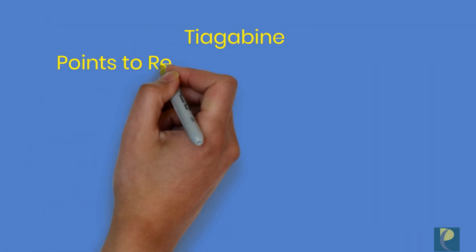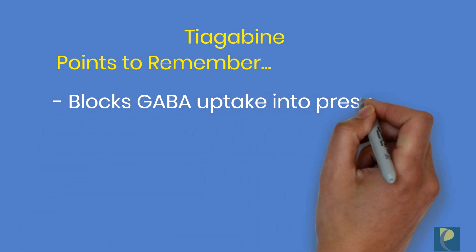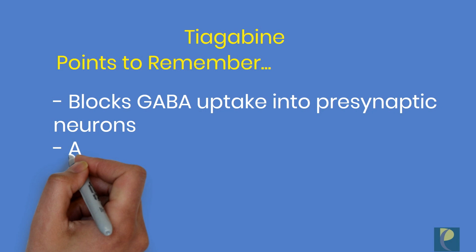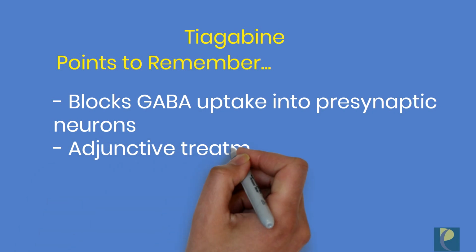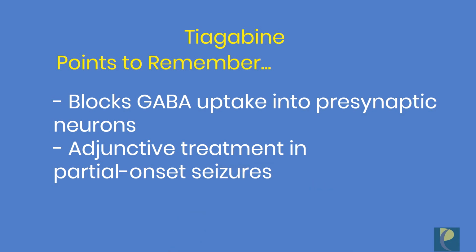Tiagabine. Tiagabine blocks GABA uptake into the presynaptic neurons, permitting more GABA to be available for receptor binding, and therefore it enhances inhibitory activity. Tiagabine is effective as an adjunctive treatment in partial onset seizures.